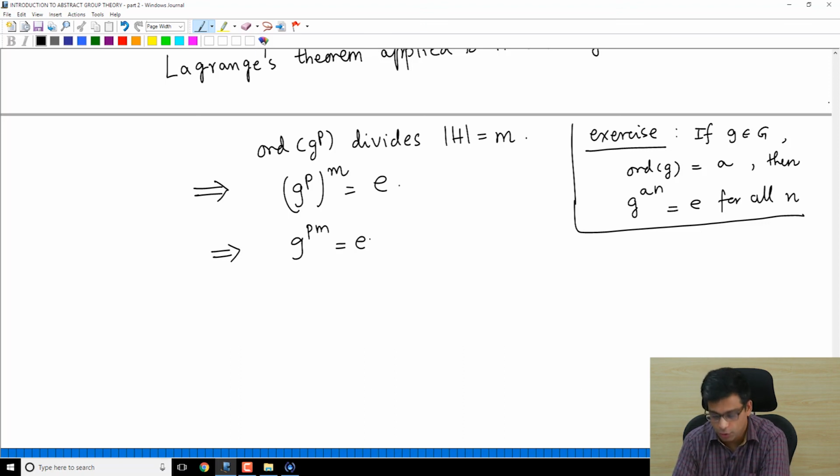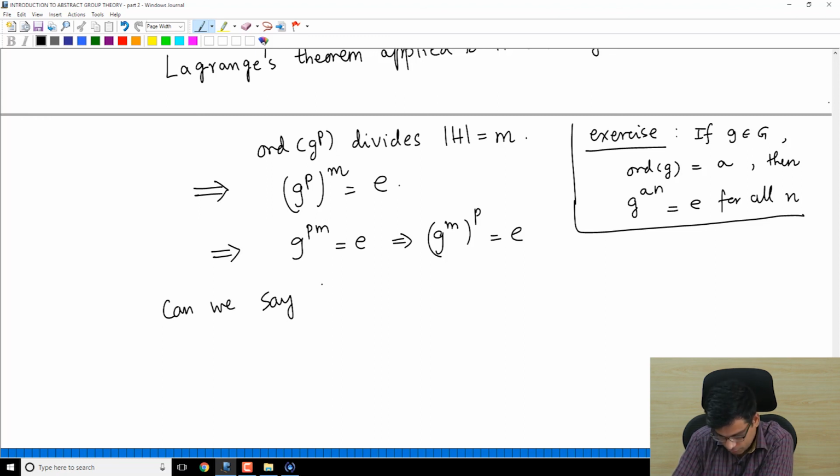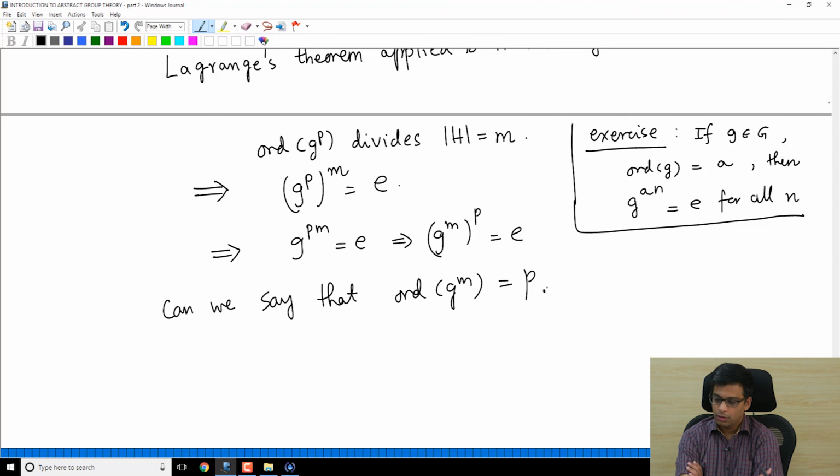I have also remarked numerous times that usual exponent rules apply to taking powers of elements in a group. So remember, I can always switch the exponent. So g to the power p, whole power m, is identity means g to the power m, whole power p, is identity. So now can we say that the order of g to the power m is p? Can we say this?